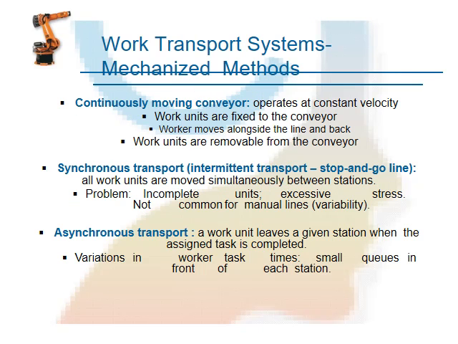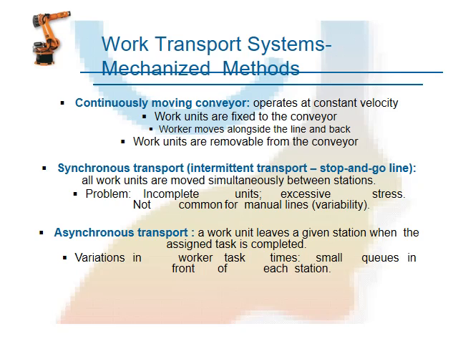So there are three types of methods available for the workstation transport system: the continuous moving conveyor, synchronous transport, and asynchronous transport. Continuous transport by moving conveyor means, for example, in the liquid corporations, the coals are transferred from one place to another.